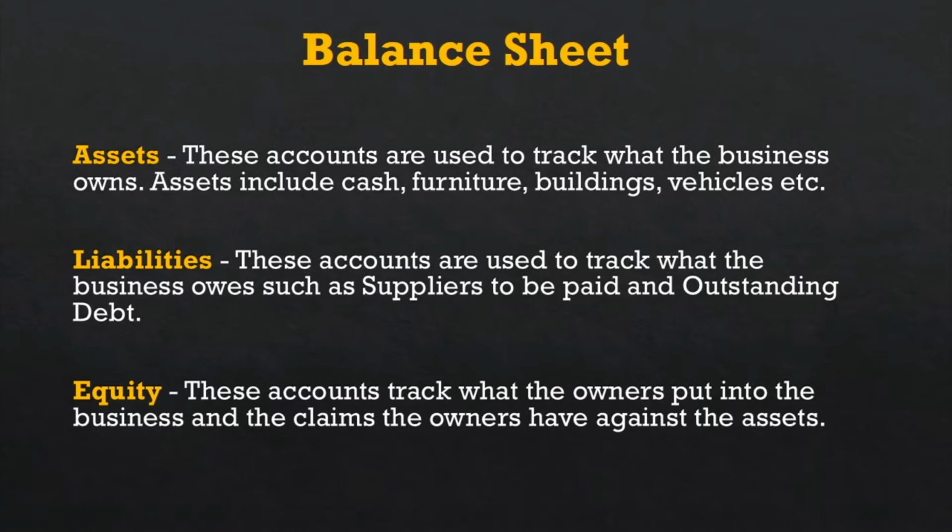Liability: we have to pay the outstanding amount to the suppliers and vendors, whatever service they did, whatever product they sold to us, whatever material we received from them. So we have to pay, and that is called liability. Okay, what is equity? Equity is, for example, the investment the owner puts into the company, or the amount we get from third-party shareholders. This account tracks what the owners put into the business and the claim the owners have against the assets. This is equity.